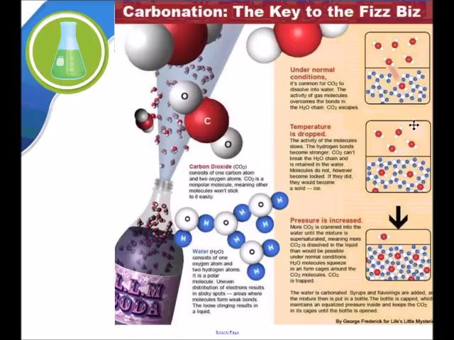CO2 can't break free anymore, so if it goes down into here, it's not as easy for it to come back out. If we also increase pressure, we can put more carbon dioxide into this area up here. It will keep all that carbon dioxide down in the solution, therefore increasing the solubility of the gas.